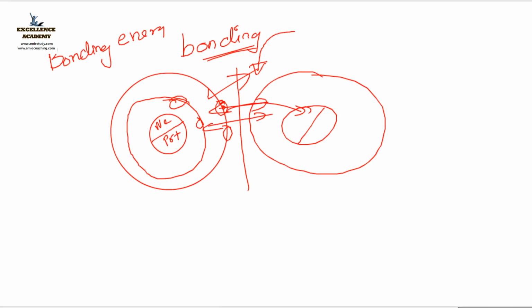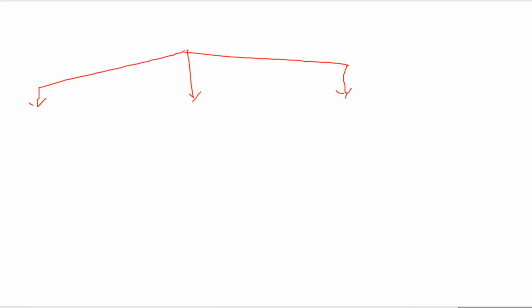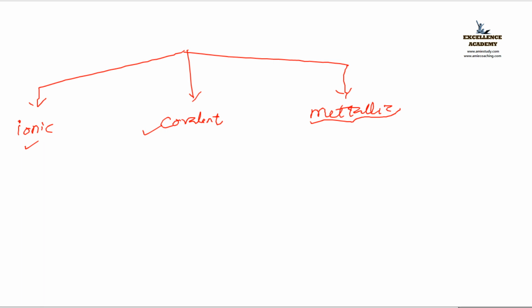Some of the bonds you have learned in junior classes, so let us refresh that. Basically we are going to learn three types of bonds. One is ionic bond, second is covalent bond, and third is metallic bond. Ionic and covalent are familiar to all, and some people have heard about metallic. Let us discuss what is ionic bond.